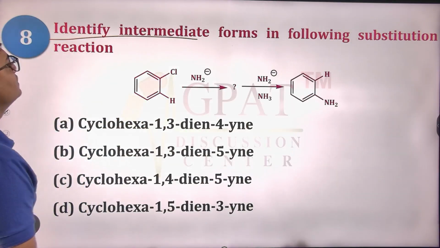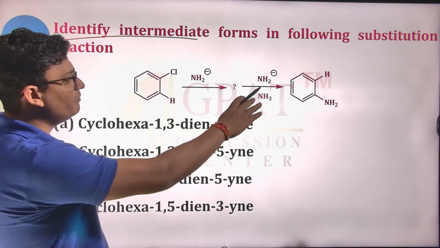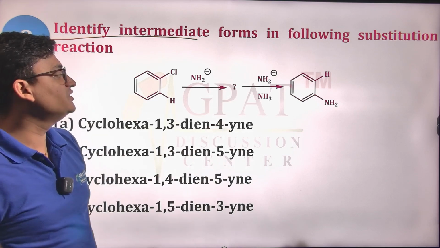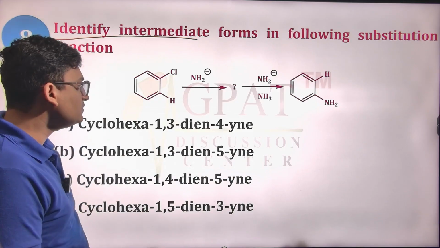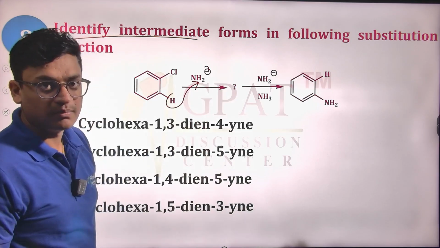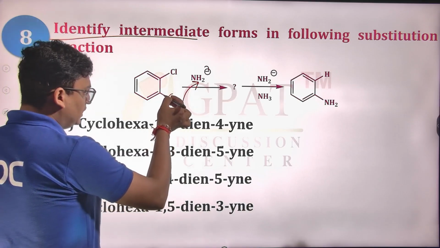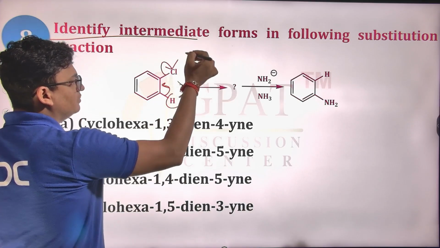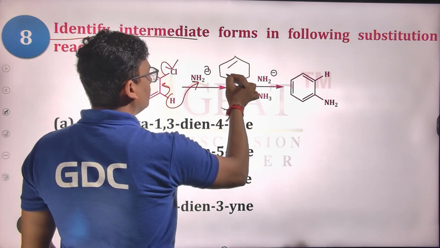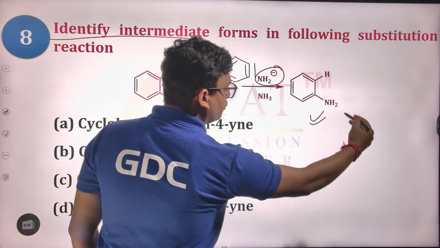Identify the intermediate formed in the substitution reaction. We have chlorobenzene reacting with NH2 minus to put an amino group on the benzene ring. So this is a reaction in which we are going to see a benzyne intermediate. NH2 minus attacks the hydrogen, so the electrons get shifted here and the Cl leaves as Cl minus. So we get a benzyne intermediate, and now this benzyne intermediate is again attacked by NH2 to give you aniline.